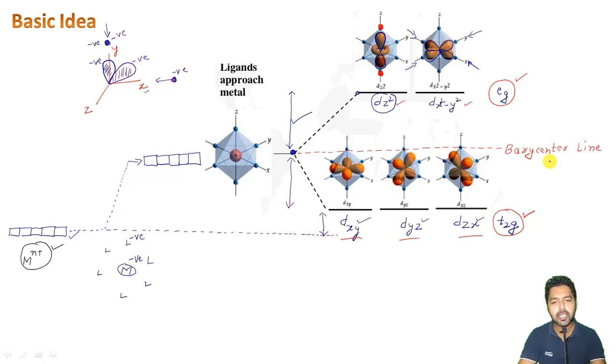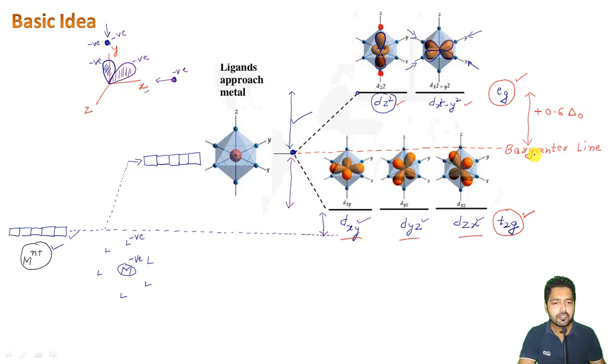Now if you try to understand what is happening, the energy of these orbitals, dz square and dx square minus y square, will go higher in energy compared to the barycenter line, that is our center of gravity, by an amount of plus 0.6 delta O here, right?